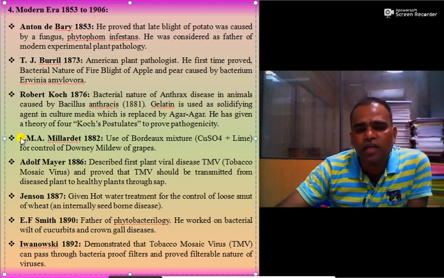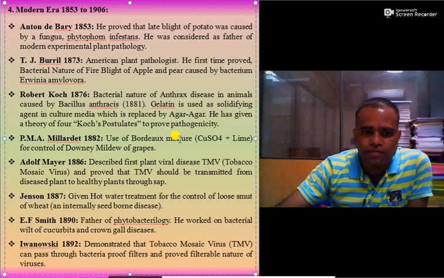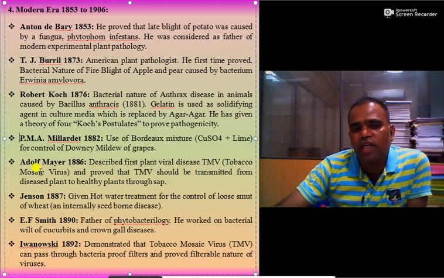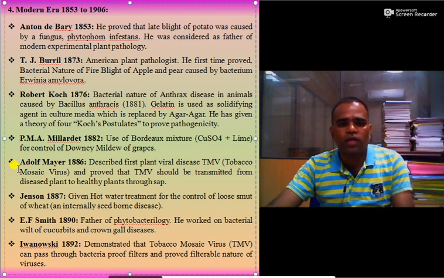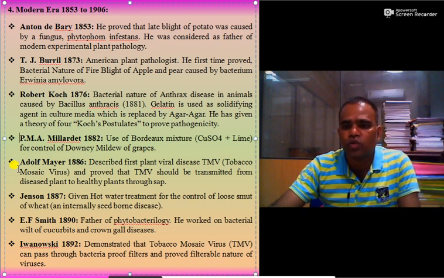Then P.M.A. Millardet in 1882 first used Bordeaux mixture for controlling downy mildew of grapes, which contains copper sulfate and lime. Then Adolf Mayer in 1886 described the first plant viral disease, that is tobacco mosaic virus, and proved that tobacco mosaic virus can be transmitted from diseased plants to healthy plants through sap.